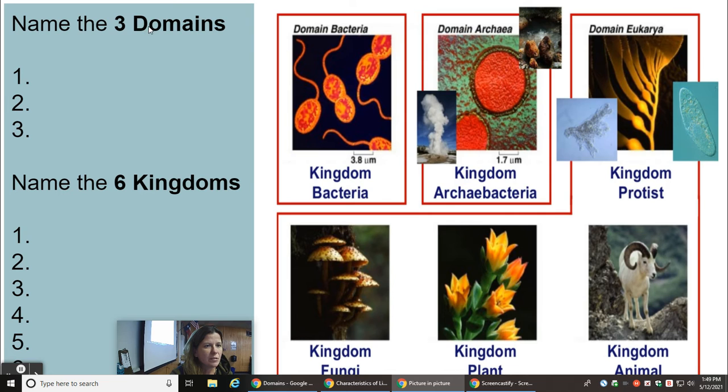So let's name those three domains. Again, we have domain bacteria, domain Archaea, and domain Eukarya. For your 6 kingdoms, you can list kingdom bacteria or eubacteria, kingdom Archaea bacteria, kingdom protist, kingdom fungi, kingdom plant, and the animal kingdom.